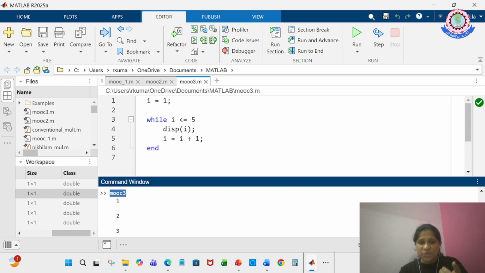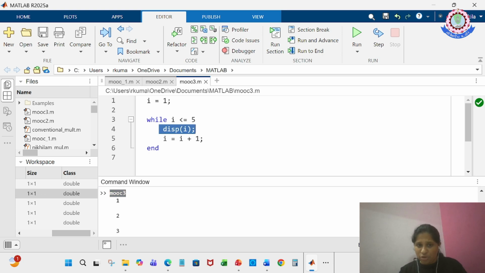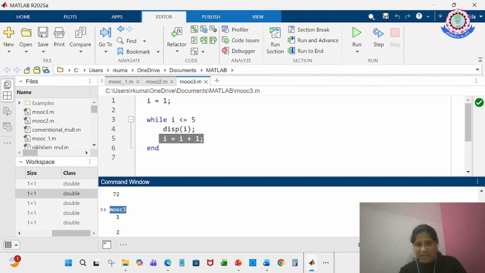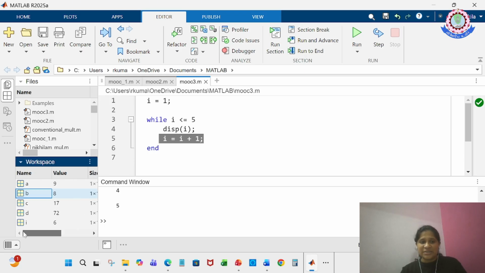So if it comes into the loop, it just displays the value of I using this command, disp of I, and then after displaying it, it gets incremented by 1. Then it goes into this while condition, checks, and comes back until my value becomes 6. If my value is 6, it just exits the loop. All right, so see here. Once I run this code, I have this file name, that is script name mook3, and my output is displayed here.